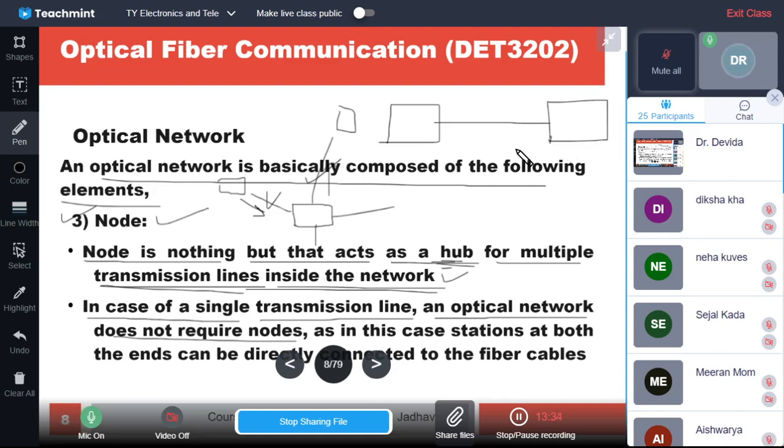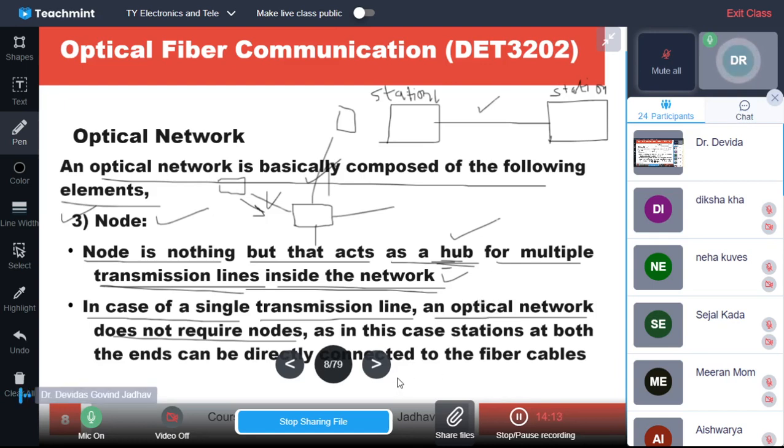In between the two stations, there is no need of a hub. Station 1 is there, station 2 is there, and there is a cable; no hub is required.